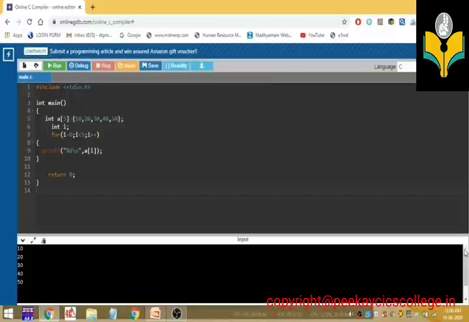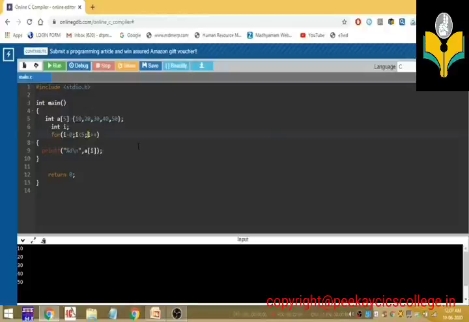When i value comes to 5, what will happen? When i plus plus gives the result, the value i is equal to 5, what will happen? i less than 5 is false because 5 is equal to 5, that is this condition will be false.